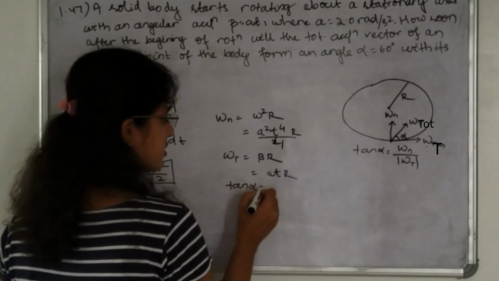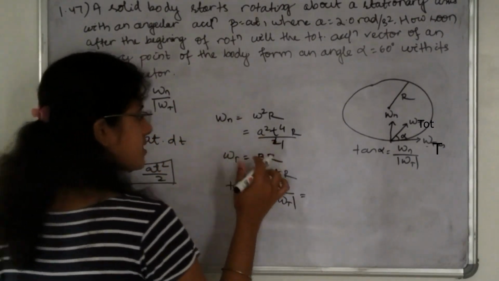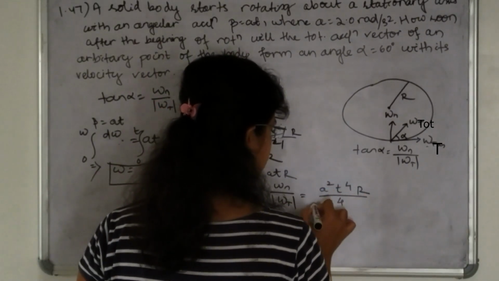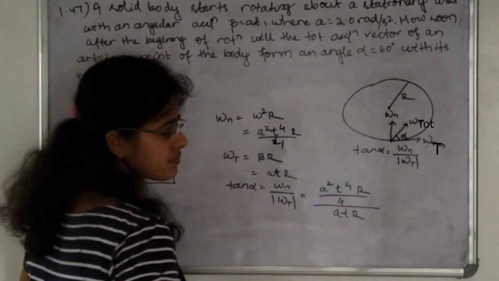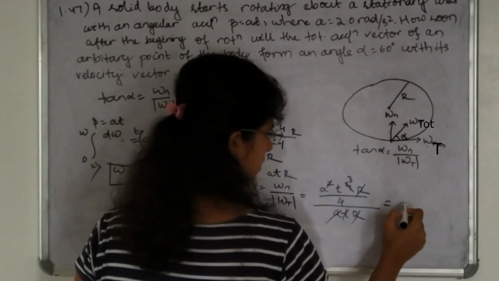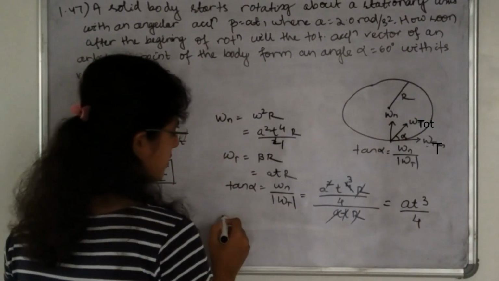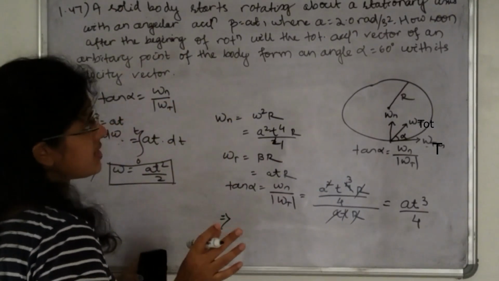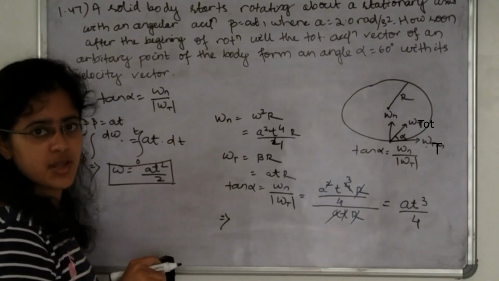Tan alpha is equal to how much? Normal acceleration divided by tangential acceleration. Normal acceleration is a square t to the power 4 r divided by 4. Tangential acceleration is a t r. So tan alpha is a t cube divided by 4. We have to derive this time, that is, how soon after the beginning of rotation the total acceleration vector of an arbitrary point of the body forms an angle alpha equal to 60 degree to its velocity vector.